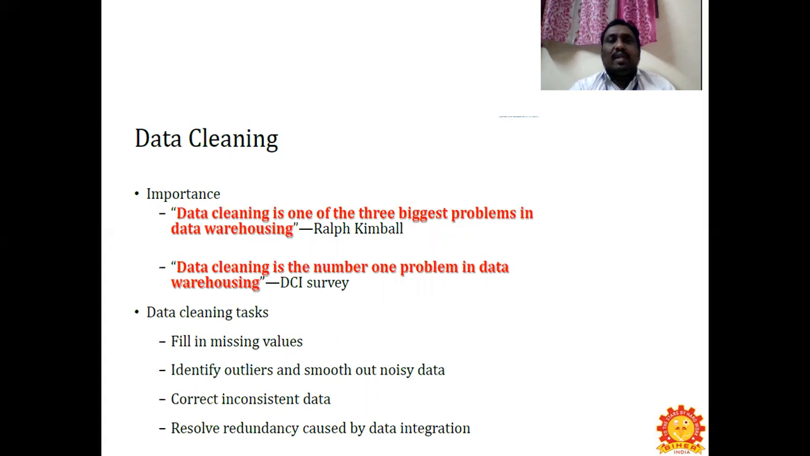So first we will step into data cleaning. What is data cleaning? It is one of the three biggest problems in data warehousing, according to Ralph Kimball. Data cleaning is the number one problem in data warehousing, according to the DCI survey. So the data cleaning tasks are: we are going to fill in the missing values, identify the outliers and smooth out noisy data, correct inconsistent data, and resolve redundancy caused by data integration. These are the tasks we're going to see in the data cleaning process.